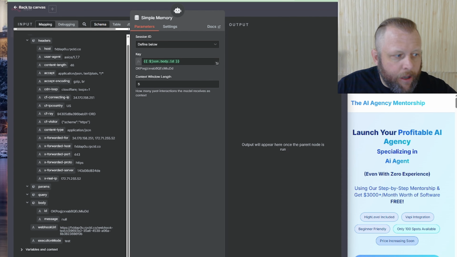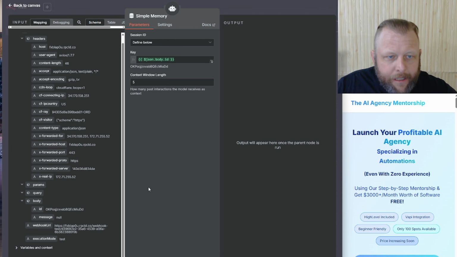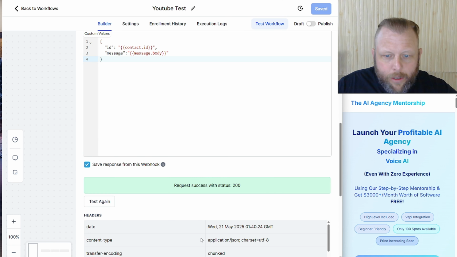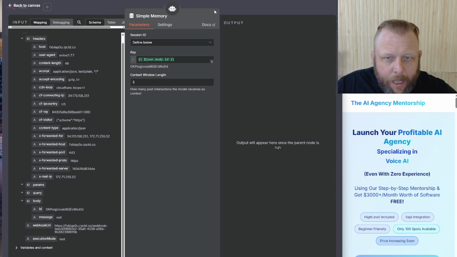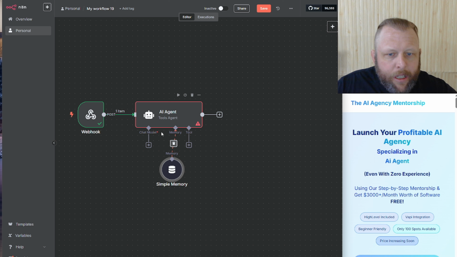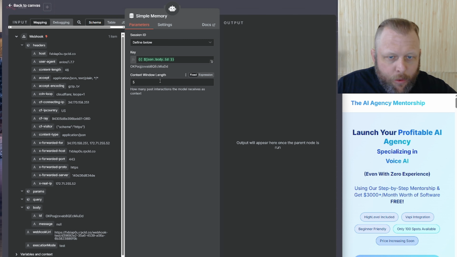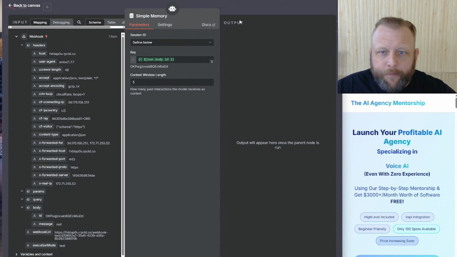shows green. So that means if this person, Altus, is going to send a message, Altus will have a unique contact ID. So our AI agent in here is always going to know that we're talking to Altus, and will have a bit of history on who and what Altus has said before in the past. And I'll show you how it's going to work very soon. Now, that is kind of the memory.